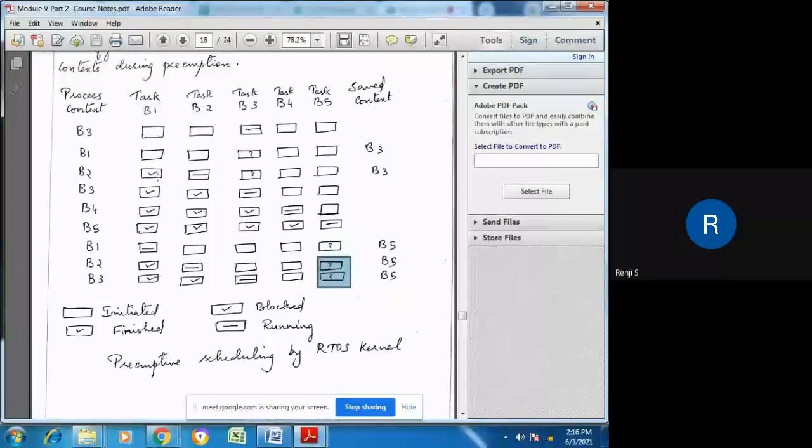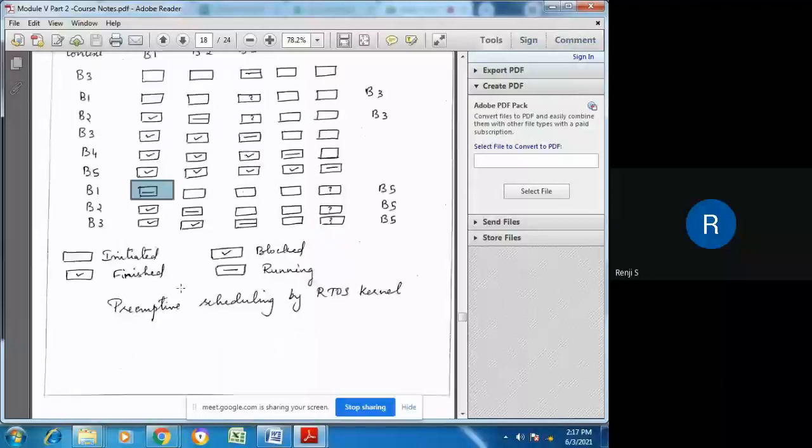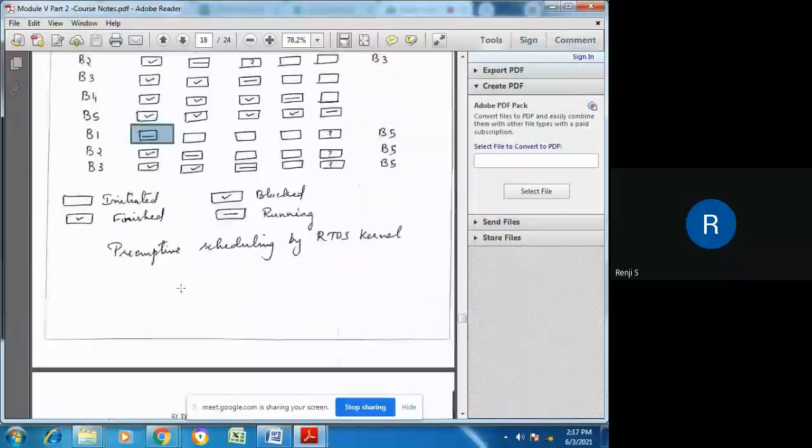So this shows that whenever a lower priority task is in execution, and if a higher priority task arrives, the lower priority task gets blocked, and the one that has higher priority will start execution. So this is preempted. The low priority task is preempted, and the higher one gets its turn. That is about preemptive scheduling algorithm.